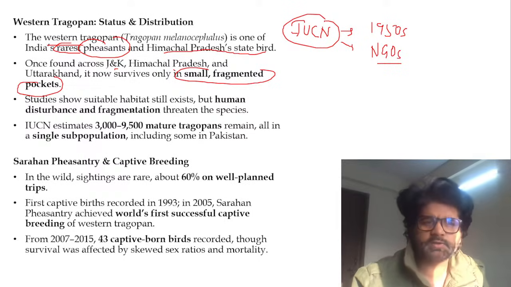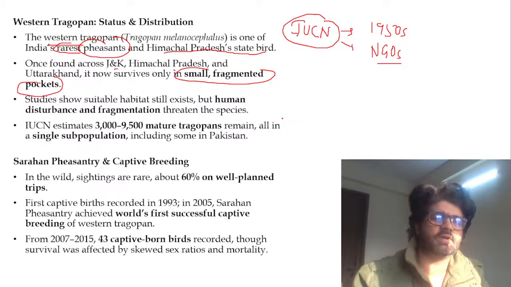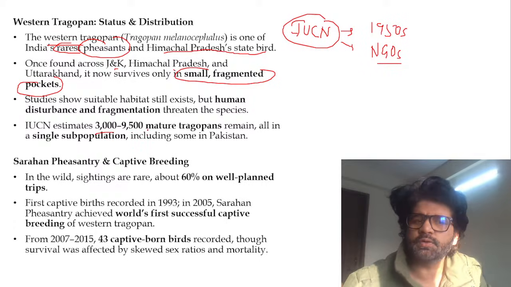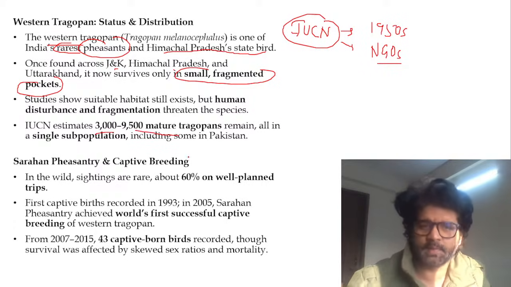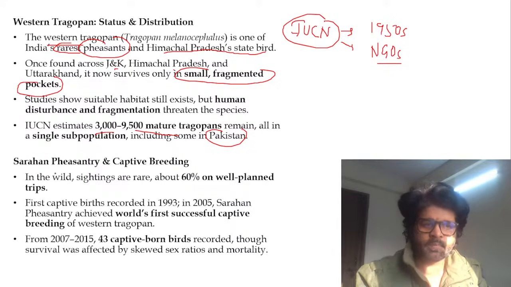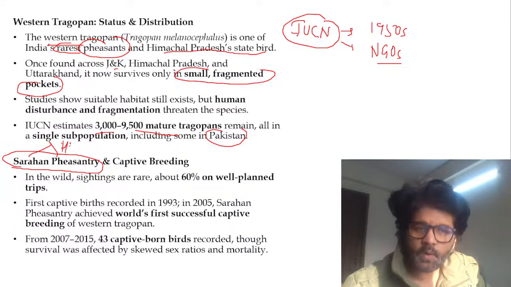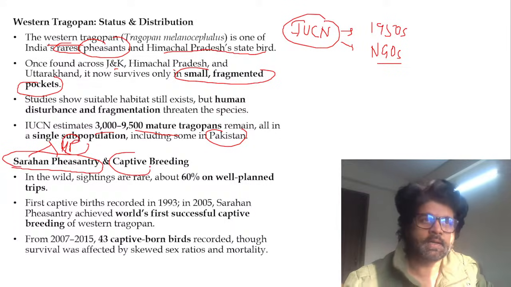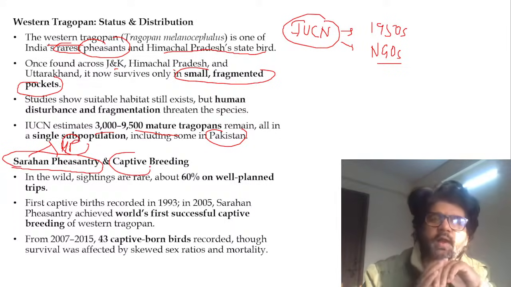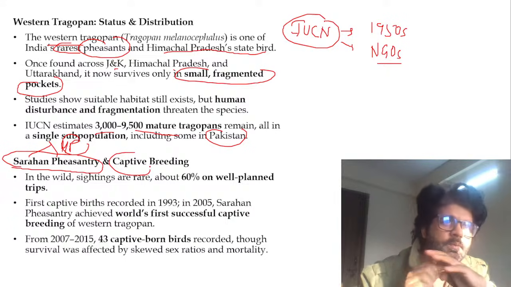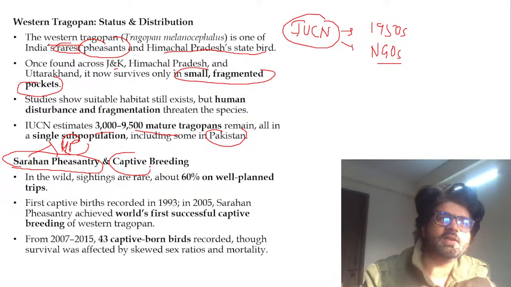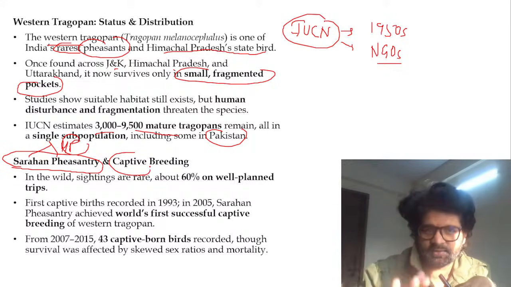Human disturbance and fragmentation have threatened this Western Tragopan, and there are only 3,000 to 9,500 tragopans left. Some of them are in Pakistan also. Sarahan Pheasantry is a region in Himachal where they are doing the captive breeding. They are capturing these Western Tragopan and preserving them because they are not surviving in situ. Ex situ is the only way to survive, making sure that they are still in the endangered category and don't become critically endangered or extinct in the wild.